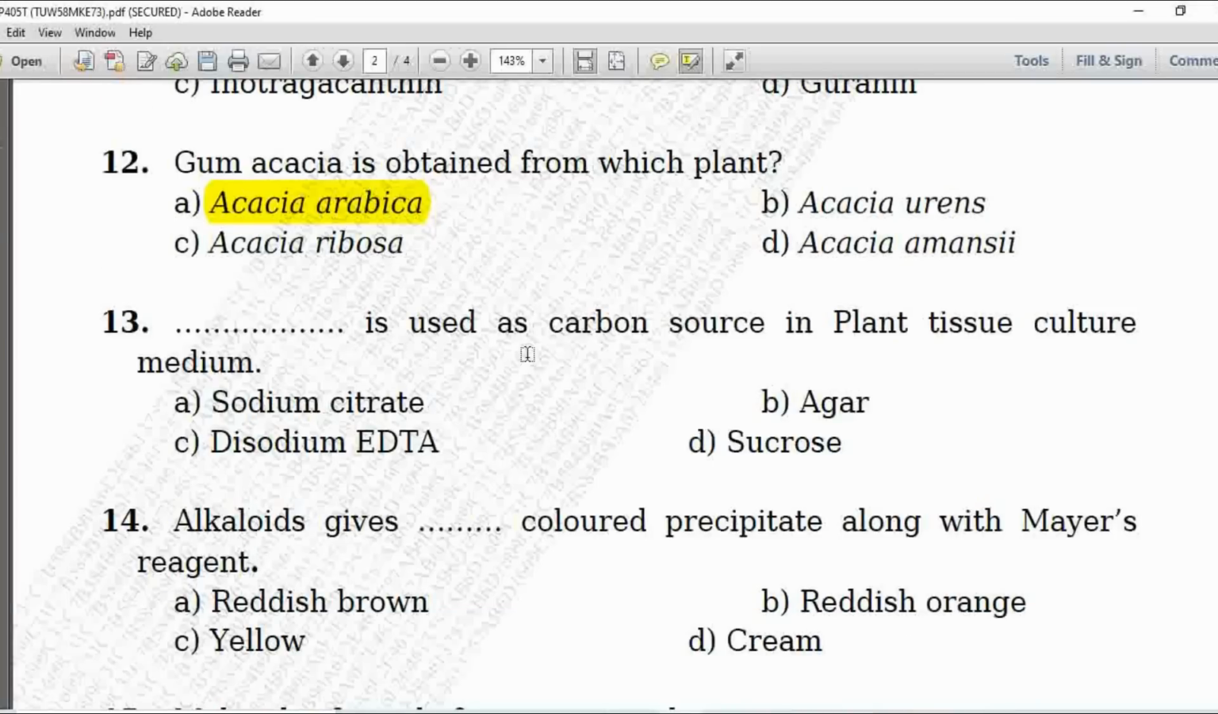13 MCQ, dash dash is used as a carbon source in plant tissue culture medium. Option A is sodium citrate, B is agar, C is disodium EDTA and D is fructose. So here the carbon source which is used in the plant tissue culture medium, that is option number D, that is sucrose.